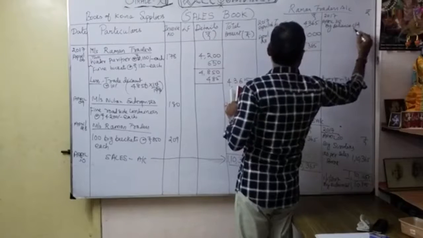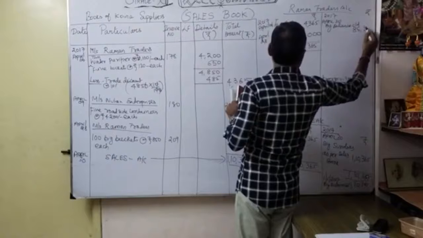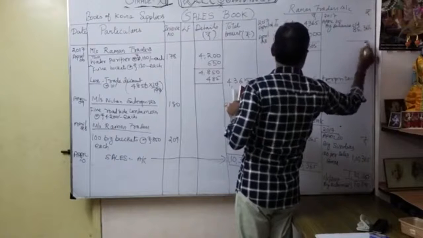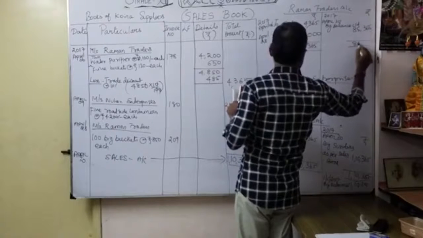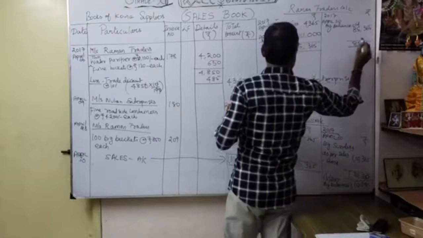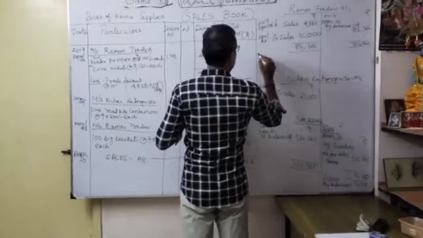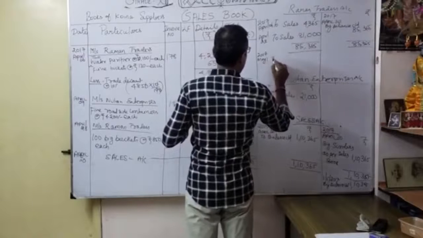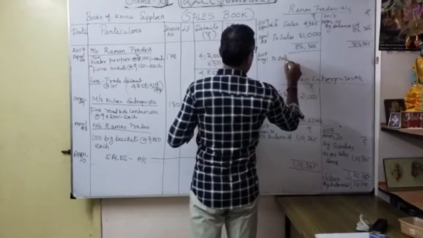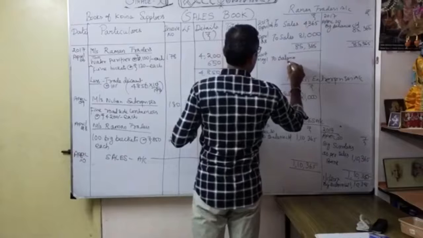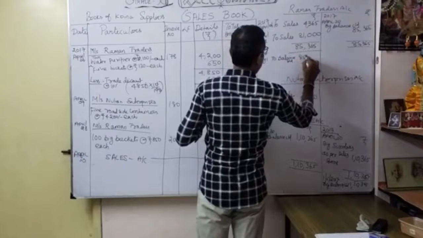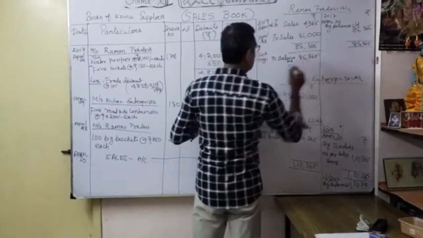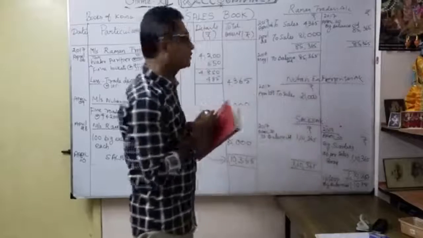85,365. So 85,365. Then I carry over 2017 May 1 to balance brought down 85,365. See here you are learning balancing also.